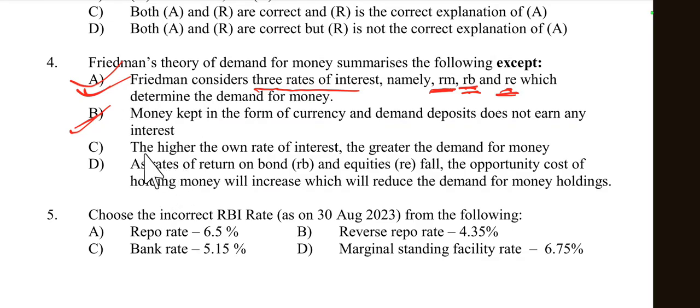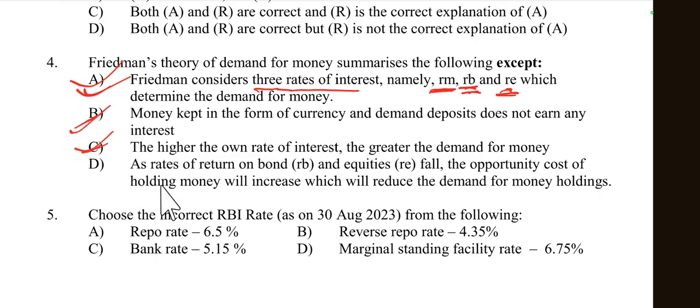Then option 3 is the higher the own rate of interest, the greater the demand for money. Yes, when the own rate of interest rises, then the demand for money also rises. So option C is also correct, because the higher the own rate of interest on money, that is RM, the greater the demand for money, as people are incentivized to hold more of it when it earns interest. So option C is also right.